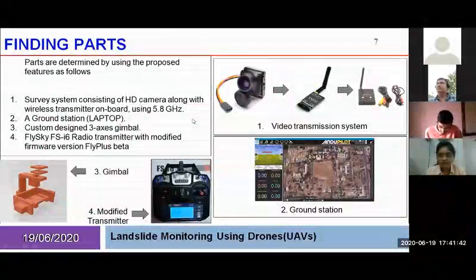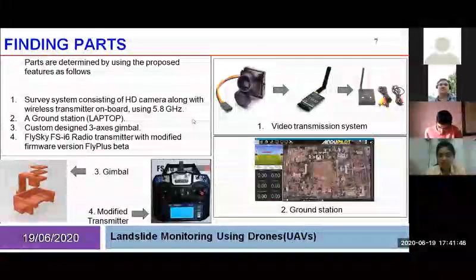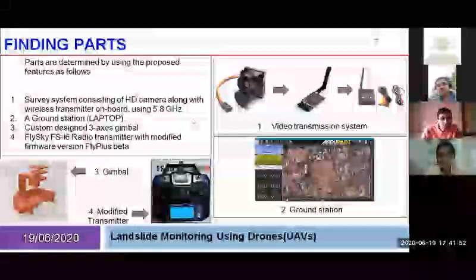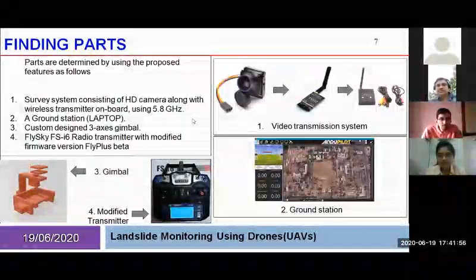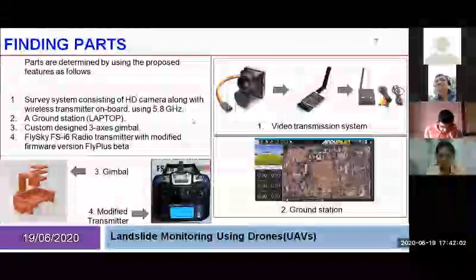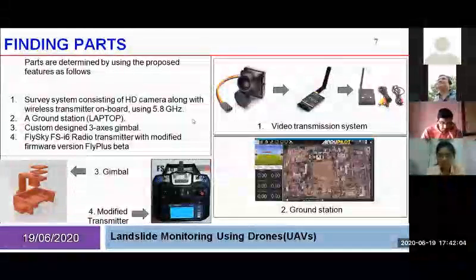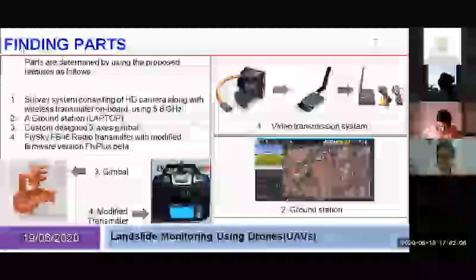Then our next system is a custom designed 3-axis gimbal. For flexibility in the survey, the camera should be mounted on a gimbal, which is mostly 2-axis or 3-axis. We chose a 3-axis gimbal for this project because it provides greater flexibility in all 3 axes, that is yaw, pitch, and roll.